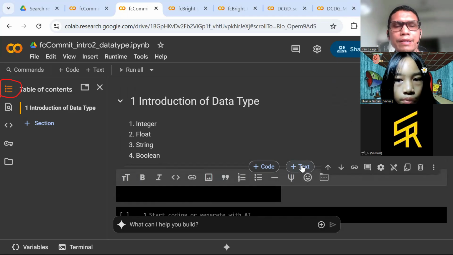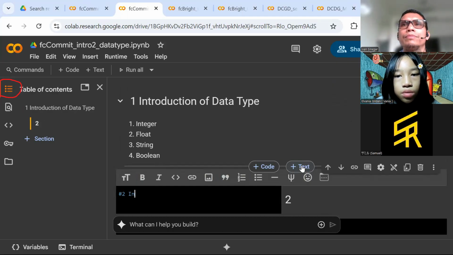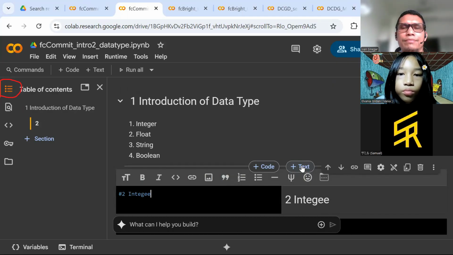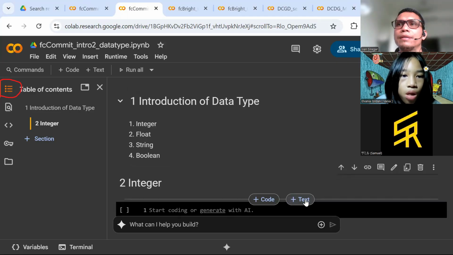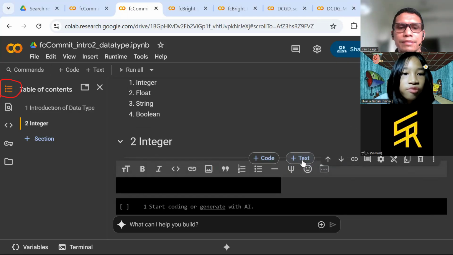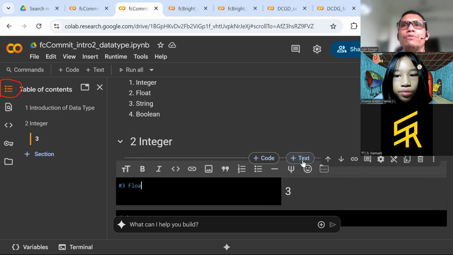Okay, then you can put here, "has two", integer. So we're going to learn about the integer here. Then you make it again below, text again, "has three", a float.